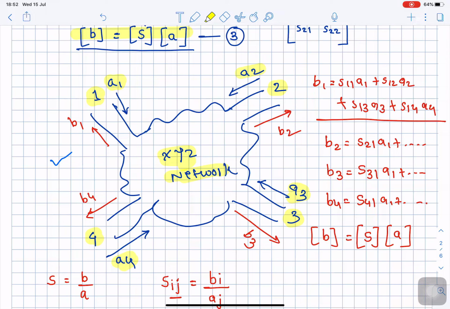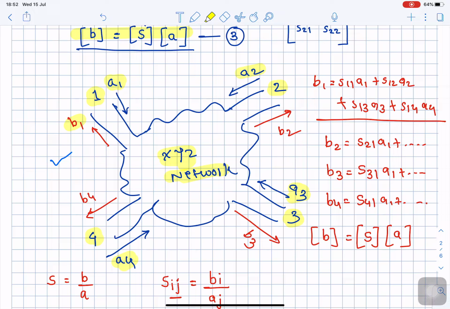And as the incident wave is there, there is going to be some finite amount of reflection or scattering at each port, and the scattering for this multi-port network is denoted by multiple reflected waves at their respective ports. The reflected wave at port number 1 is indicated with B1.